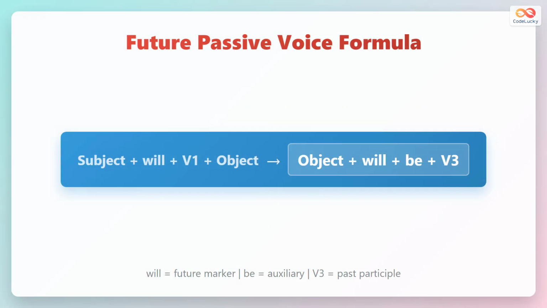The formula transforms active to passive voice. Active voice follows subject plus will plus base verb plus object. Passive voice becomes object plus will plus be plus past participle. Will shows future time. Be is the auxiliary verb. Past participle is the third form of the main verb.